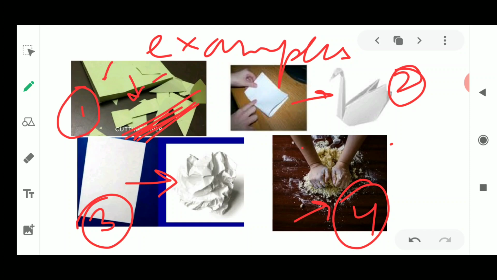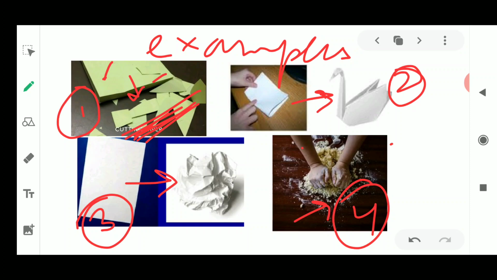In the second example, you are folding the paper and making a bird. You can fold paper into various shapes like a bird or an aeroplane. I hope everybody has made an aeroplane by folding paper, or a paper boat. So many paper folding articles can be made by folding the paper in a proper manner.